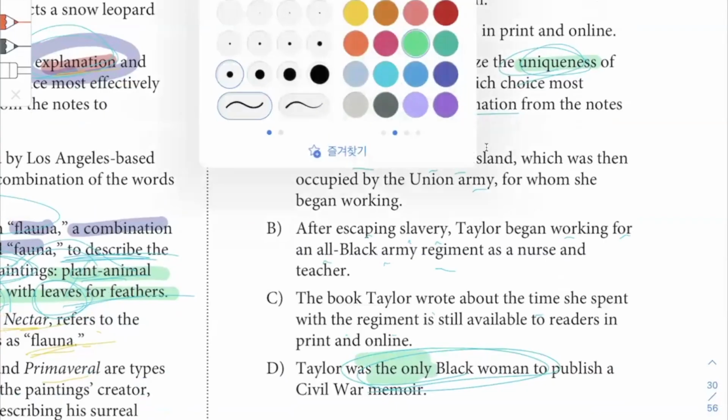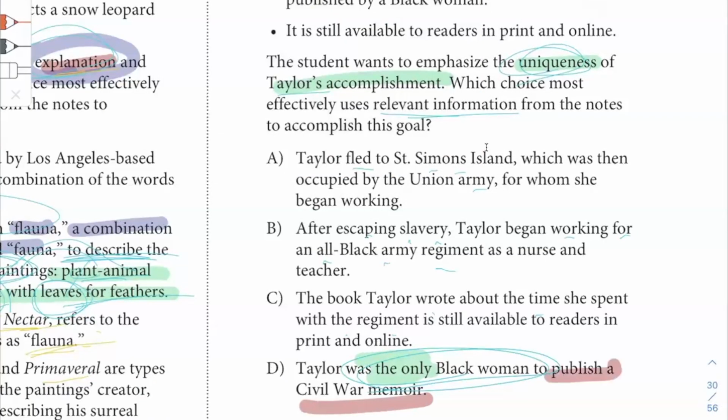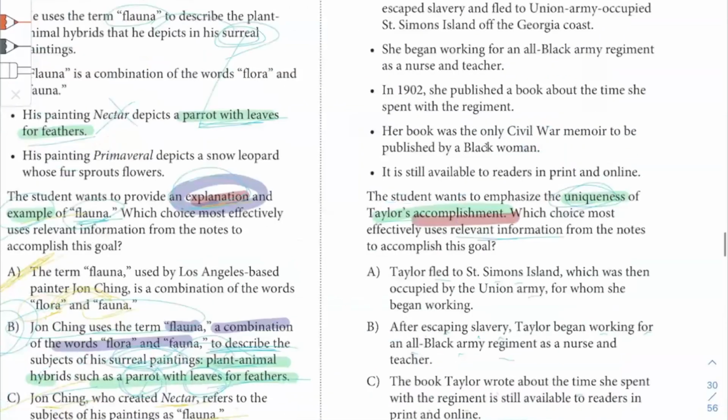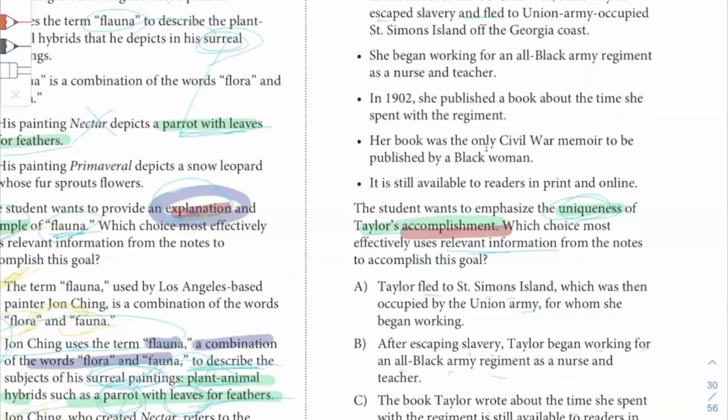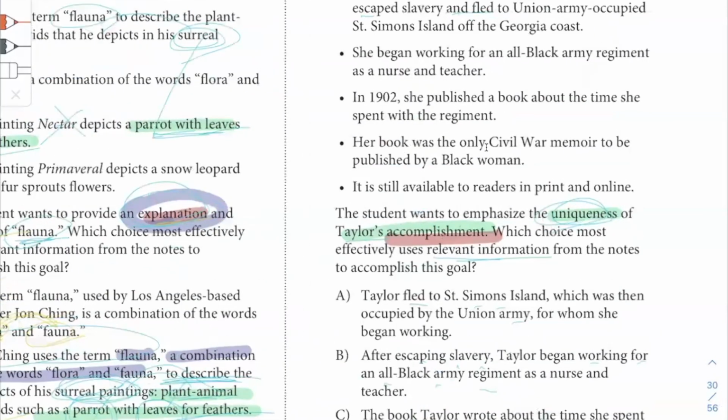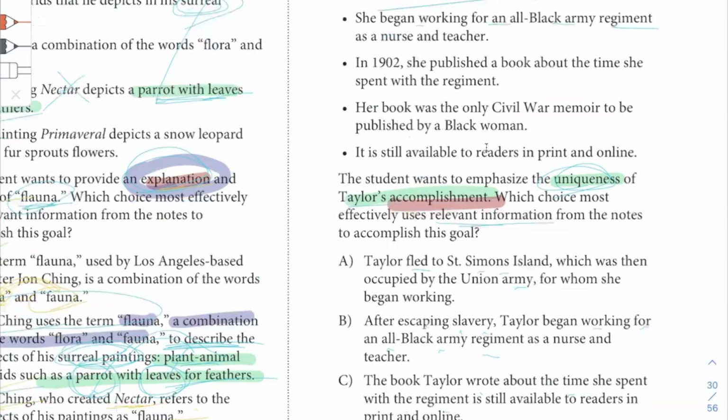Publishing a Civil War memoir. That sounds like an accomplishment, doesn't it? All right, let's double check. All right, escaped slavery and fled to Union Army occupied, blah, blah, blah. Okay. Began working. Okay, that's not exactly an accomplishment, right? Fleeing, not exactly an accomplishment. She published a book about the time she spent with the regiment. I guess you could kind of call that an accomplishment. No, I guess that is an accomplishment.